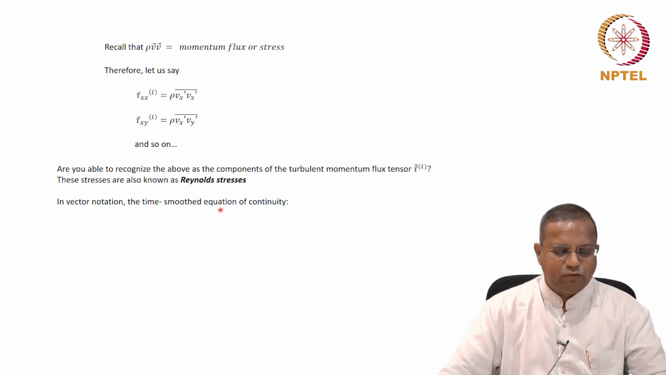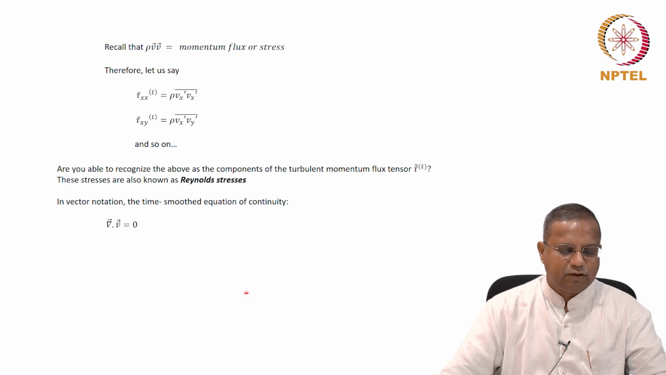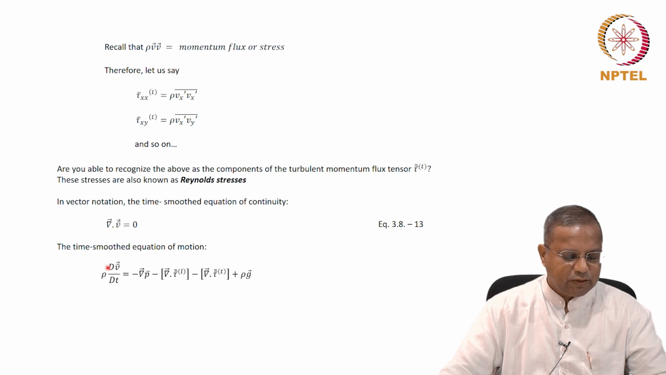So in vector notation, the time-smoothed equation of continuity is going to be the same as that for the laminar flow. Only thing is that in this case, we are taking the time-smoothed component. In the laminar flow, it was the actual component. And the time-smoothed equation of motion is going to be rho d dt of v bar equals minus del p bar minus del dot tau, the laminar shear stress tensor, minus del dot tau, the turbulent shear stress tensor, plus rho g. This is equation 3.8-14, and compared with the laminar flow situation, this is the only extra term.